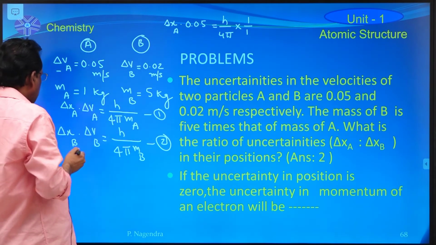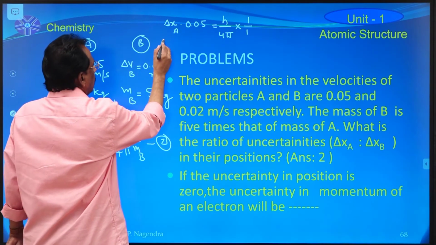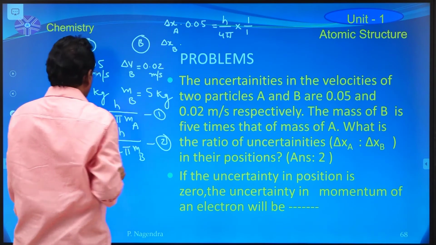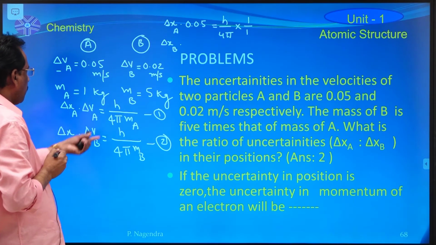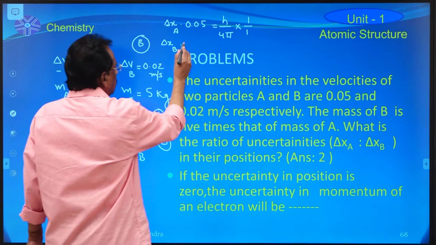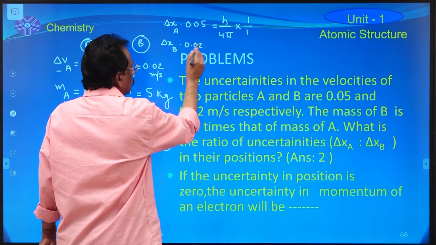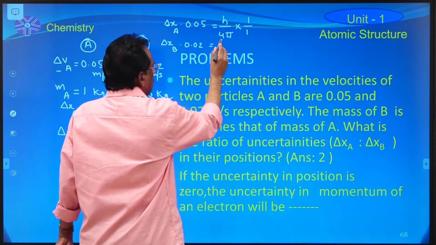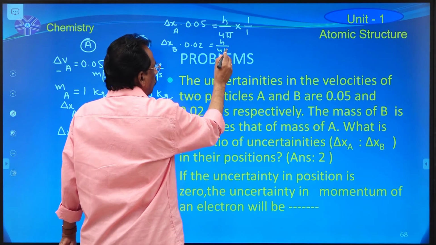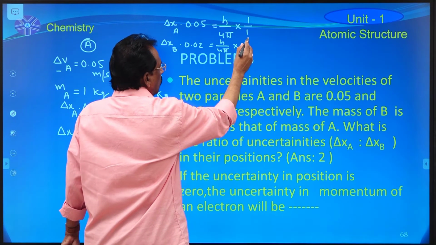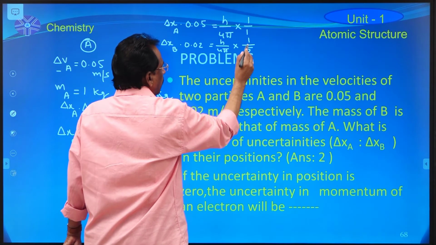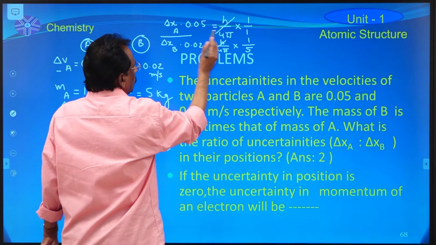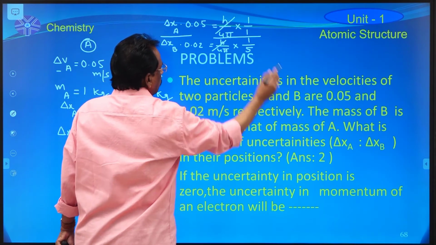Similarly, for the second equation, delta x of B particle into delta V of B particle, which is 0.02, is equal to h by 4 pi into 1 divided by 5. So, these two cancel together if you calculate the ratio between them.